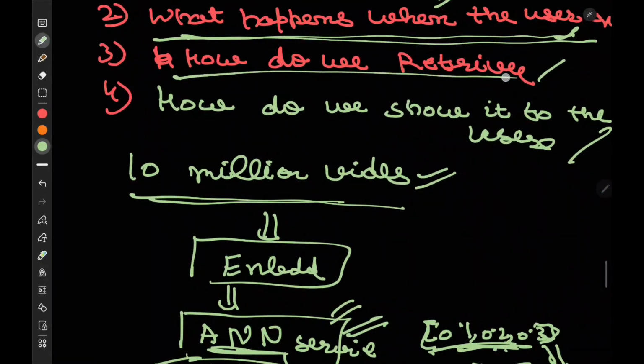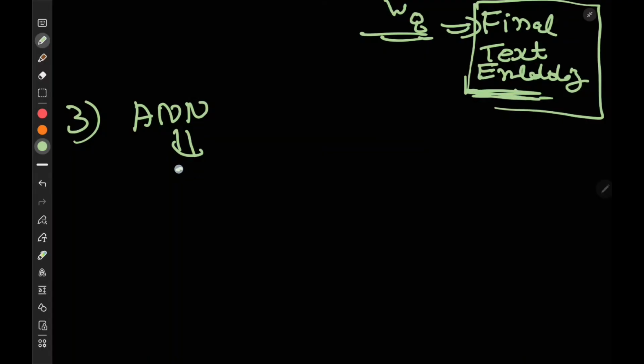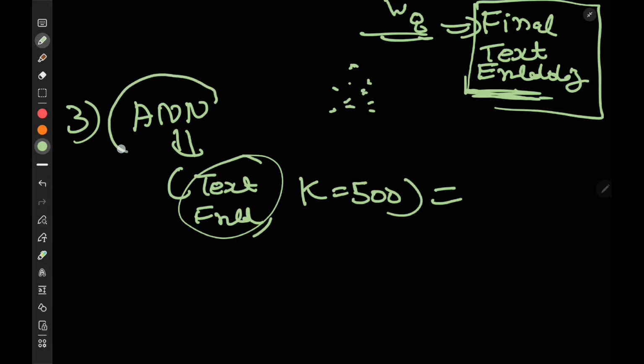Third is, how do we retrieve? The answer is ANN. We pass this text embedding to it and say, bring me 500 video embeddings which are closer to this text embedding, right? Because we know that embeddings which are similar to each other will be closer, and the work of this service is to bring all such embeddings.